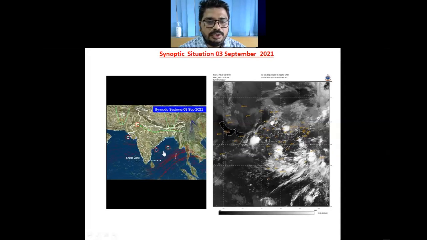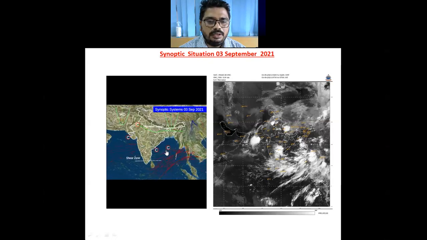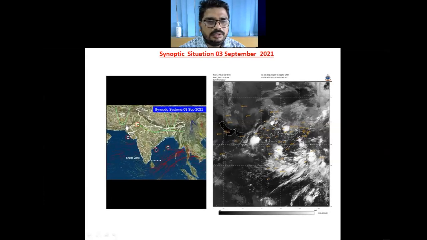And today we have seen a fresh cyclonic circulation over east central Bay of Bengal in mid-tropospheric levels, that is between 4.5 and 5.8 kilometer above mean sea level. And yesterday's WD has now shifted a little southwards and now lies over 65-degree longitude to the 25-degree north, and the trough in westerlies now lies over 19-degree longitude. So these are the major synoptic systems.